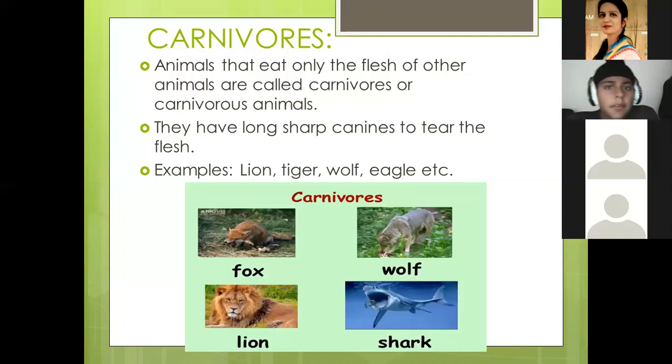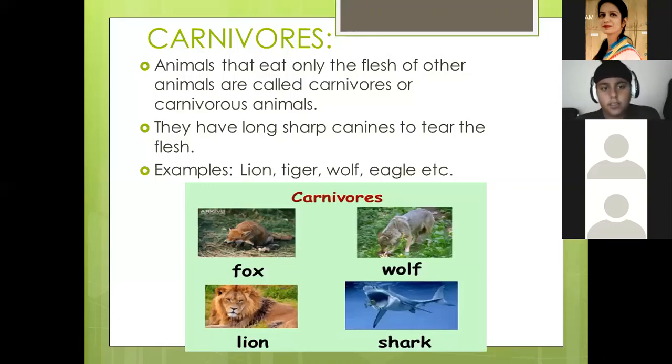Herman, read the definition of carnivores from here. Animals that eat only the flesh of other animals are called carnivores or carnivorous animals. Okay, say it again. Carnivores or carnivorous animals. If you are writing carnivorous, you should write animals with it, or simply carnivores will do.